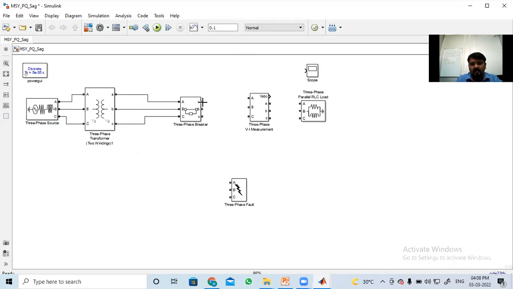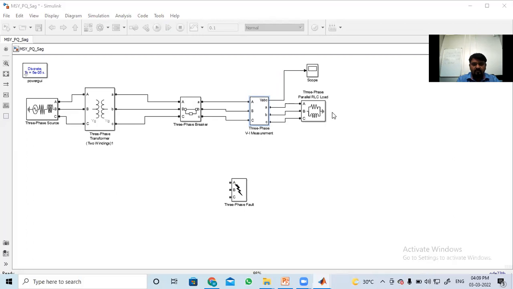Next, the output of the circuit breaker you have to give to the voltage-current measurement block, A to A, B to B, and C to C. Then phase A is connected to the phase A load, phase B to the phase B load, and phase C to the phase C load. For the measurement, I want to measure the three-phase voltage, so I have given VABC over there.